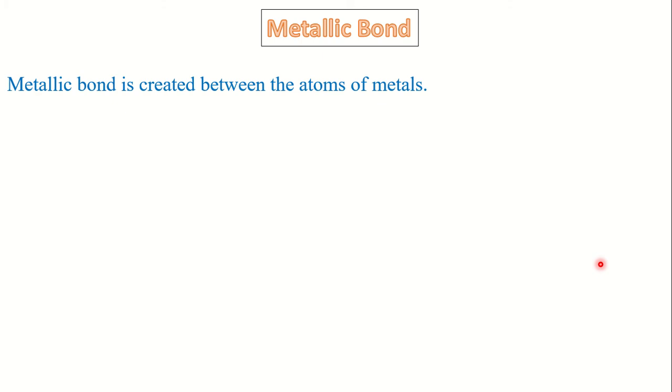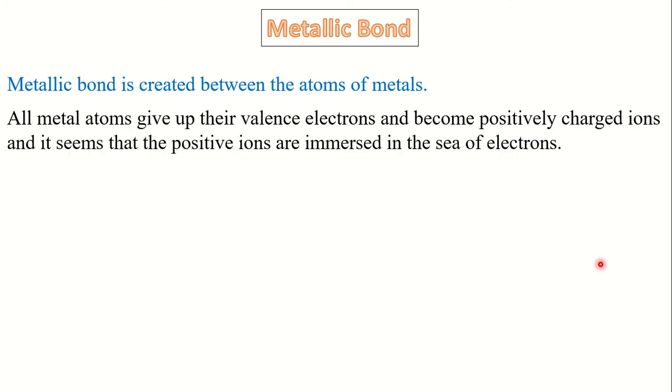Metallic bond is created between the atoms of metals. All metal atoms give up their valence electrons and become positively charged ions. And it seems that the positive ions are immersed in a sea of electrons, in a metal sheet, it may be a rod, copper wire, knife, this type of metal sheet.